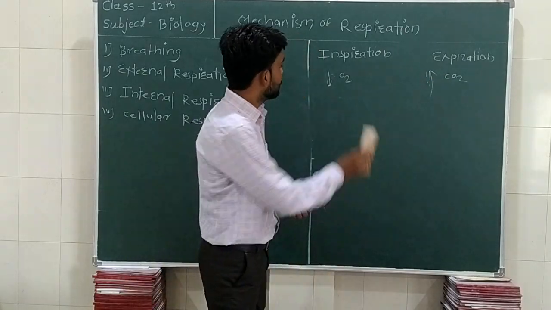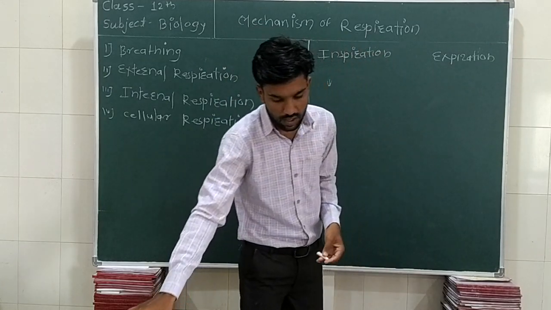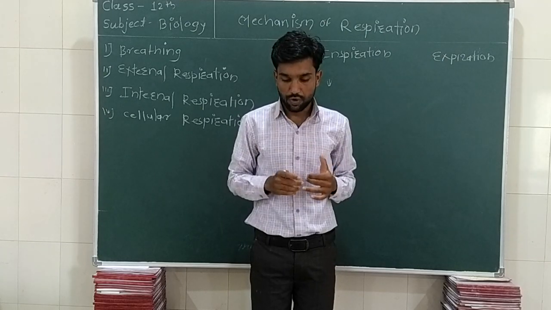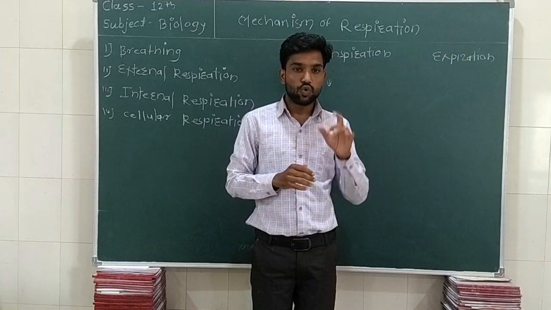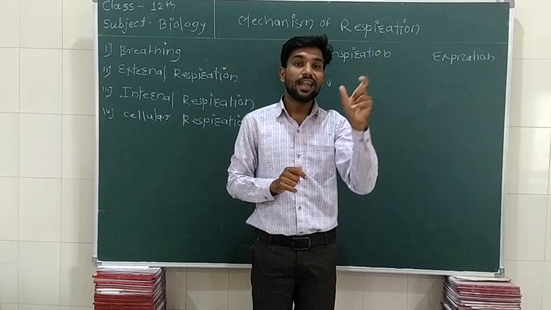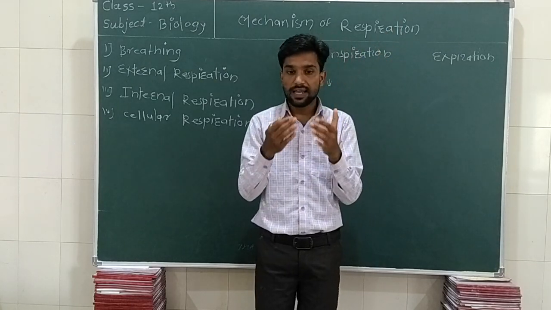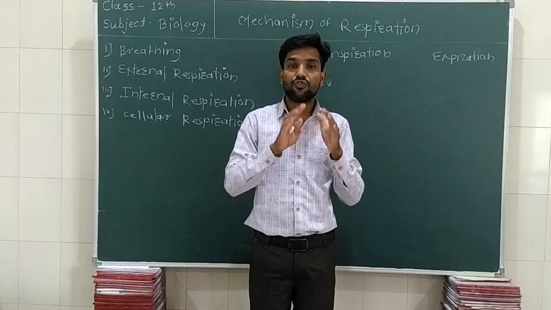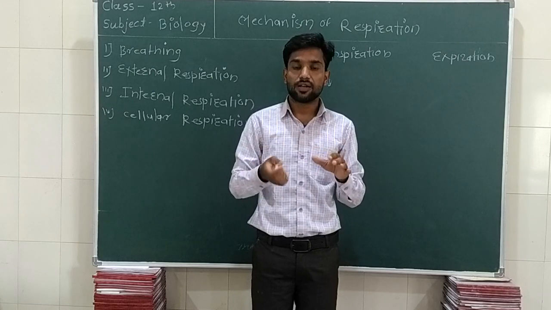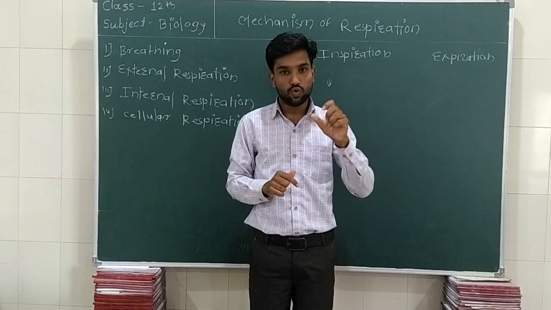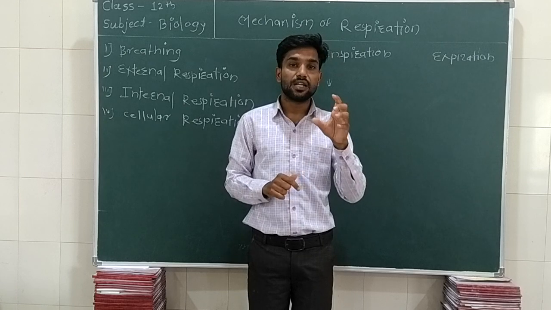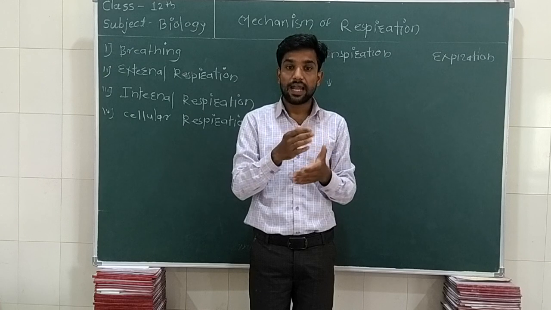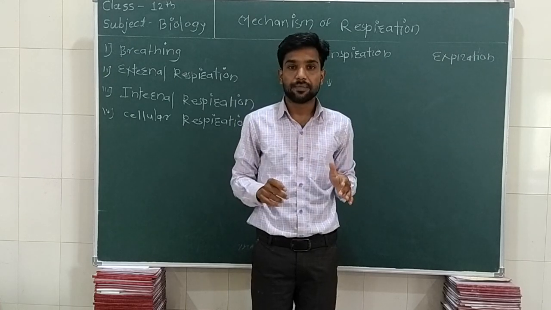Now we see what the books say. During respiration, the atmospheric air is taken into the lung. Okay, and it occurs due to the pressure gradient between the atmosphere and lungs. So when the air is taken by us into the lungs, the diaphragm gets flat, so it moves downward. Due to this, the intercostal muscles contract. If they contract, the ribs and the thoracic cage become expanded.